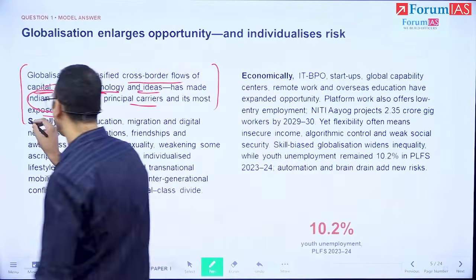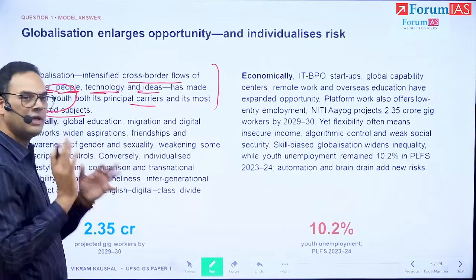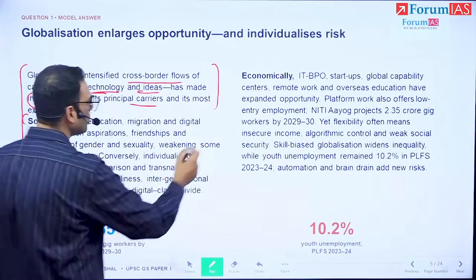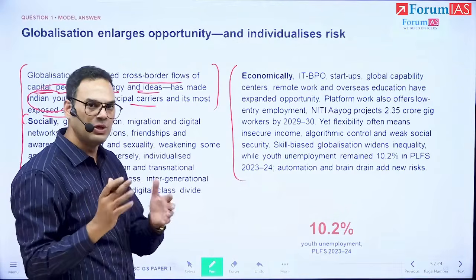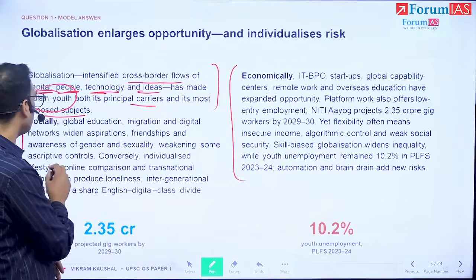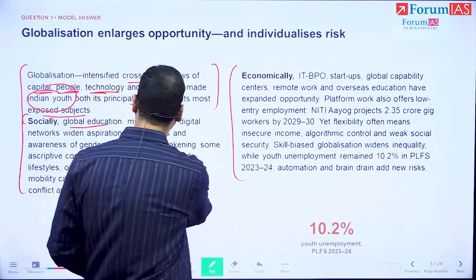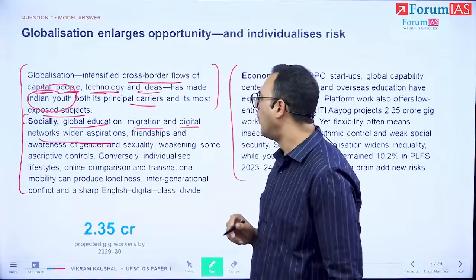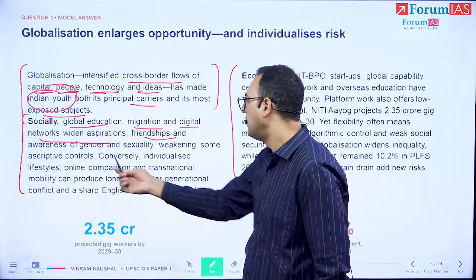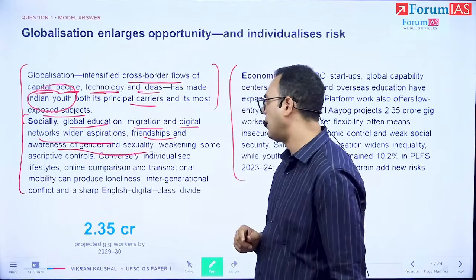Now we create one paragraph each, one for social, one for economic, and so forth, following the themes that we just spoke about. Socially, we're going to say that global education, migration, and digital networks widen aspirations, friendship, and awareness of gender and sexuality.